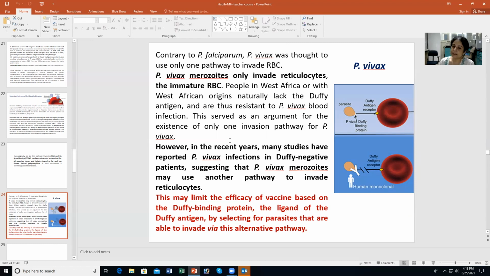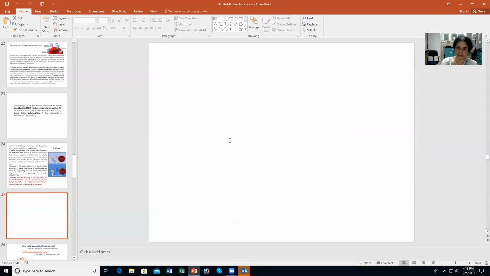So therefore, this limits the efficacy of vaccines based on Duffy binding protein, and this might select for parasites that are able to invade via the alternative pathway. Because if you do that, then the parasite using the alternative pathway will still be able to invade, and you would actually be selecting for them. So this is a problem that one faces for P. vivax infections.